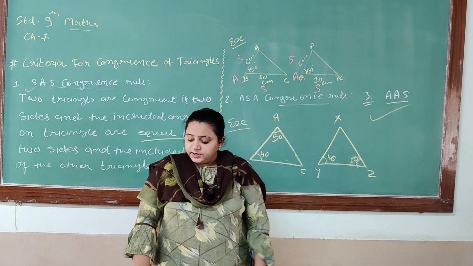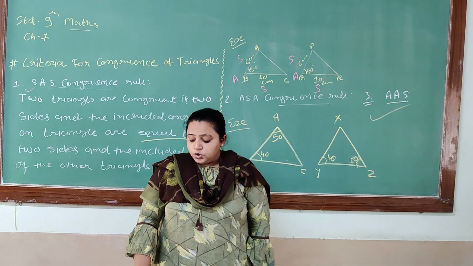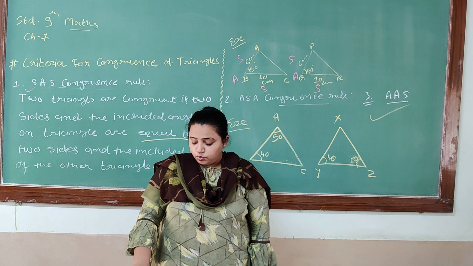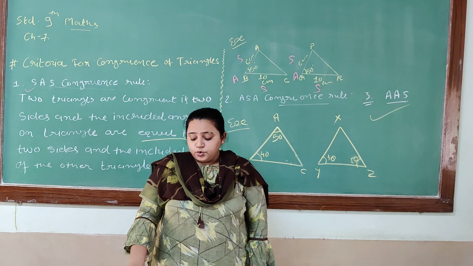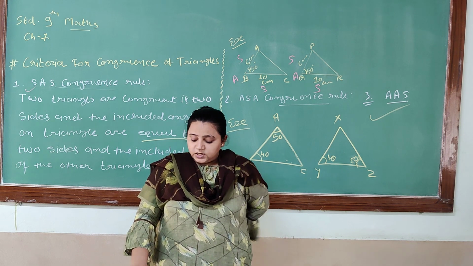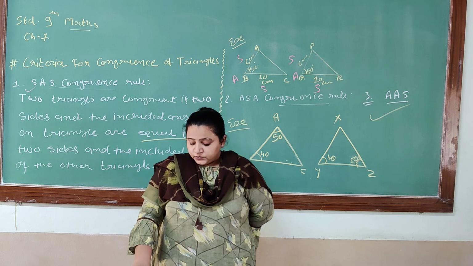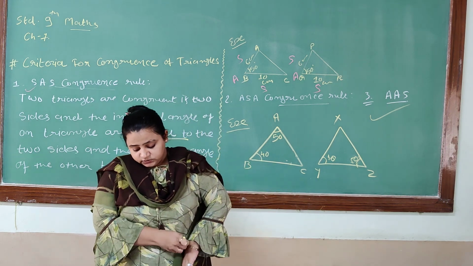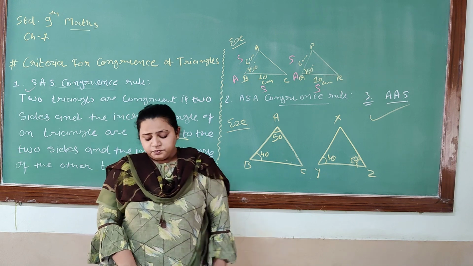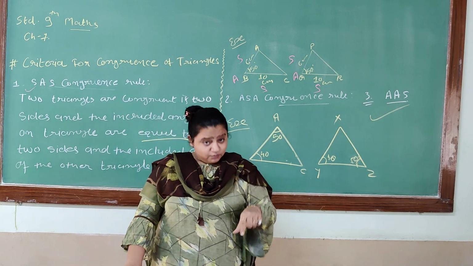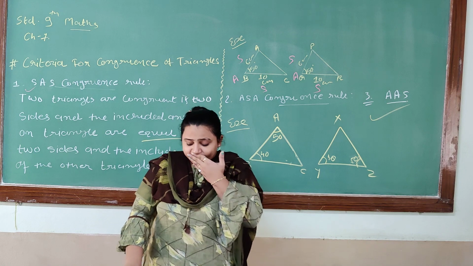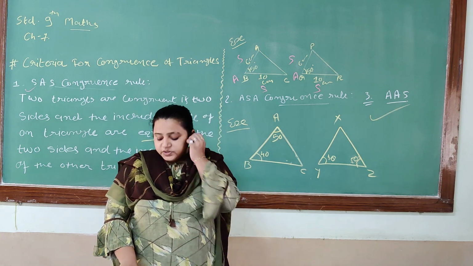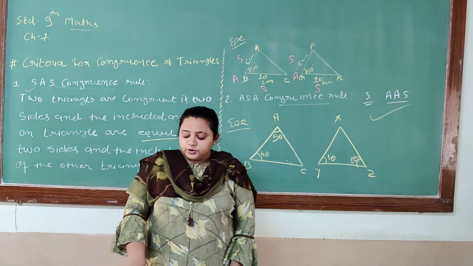It is given that in figure 7.8, line segment OA equals OB and OD equals OC. Now show that triangle AOD is congruent to triangle BOC, and also AD is parallel to BC.